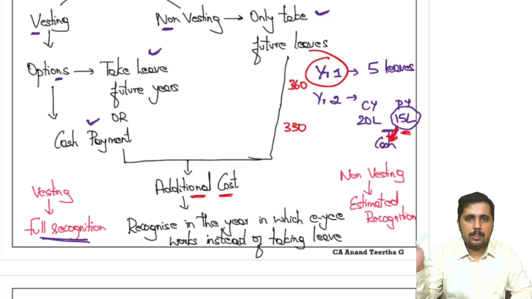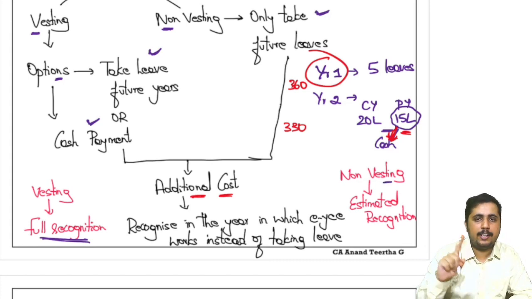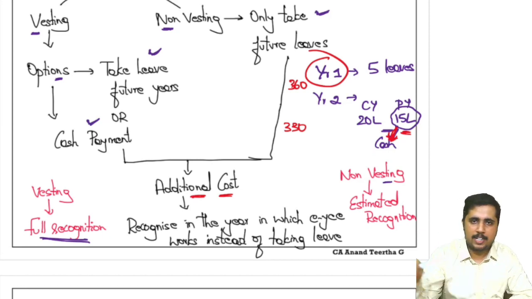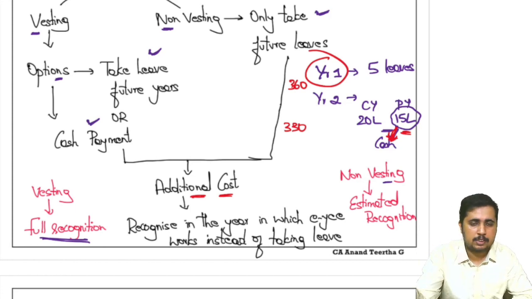Year 2, you adjust that. But when it comes to non-vesting, the only option the employee has is to take leave. He will not be given cash. Which means in the next year, you don't know. In the next year, that person might even resign from the company, or he may not take leave. He is a very hard working employee. He may not take leave at all, or he will take very minimum leave. Out of 15 days, he took only 5 days, which means the remaining 10 lapsed, assuming that only 1 year carry forward is allowed.